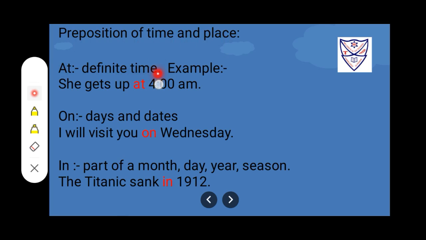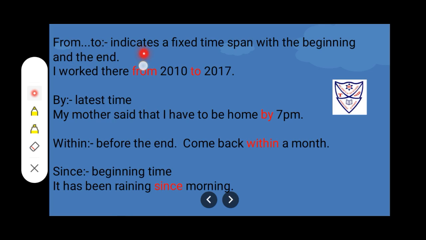At, for definite time. Example, she gets up at 4 a.m. On is used for days and dates. I will visit you on Wednesday. In, it's a part of a month, day, year, season. The Titanic sank in 1912. From, to indicate a fixed time span with a beginning and an end. I worked there from 2010 to 2017.